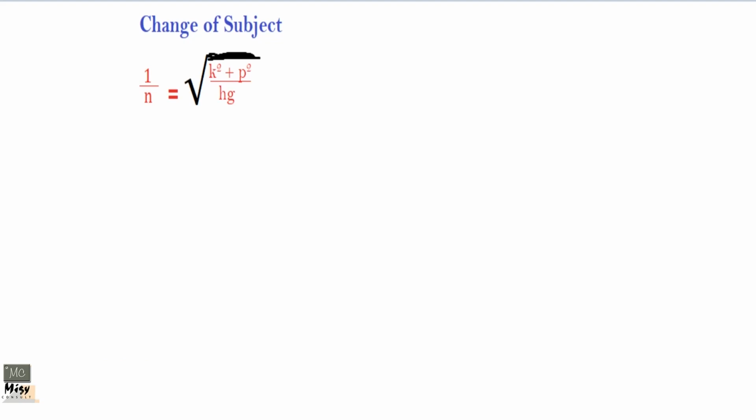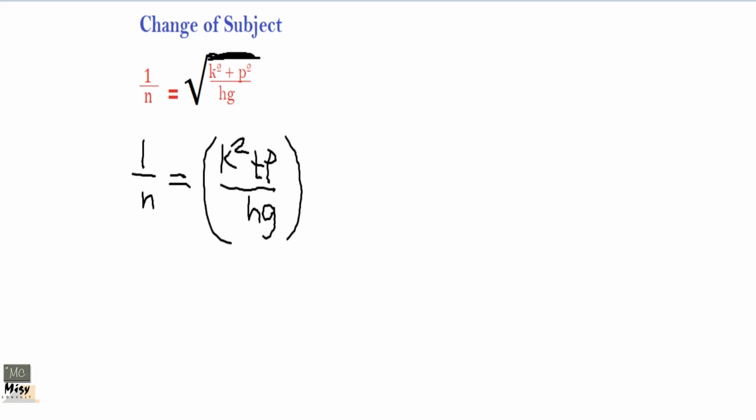So we're going to rewrite this by removing the square root sign and bringing the half. So we have 1 over n is equal to k squared plus p squared over hg all raised to the power 1 over 2. That is the meaning of square root sign. So we've gotten rid of that.